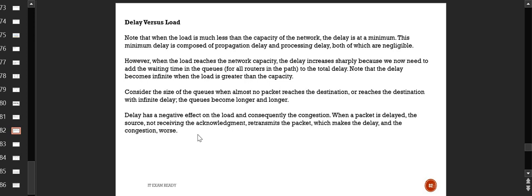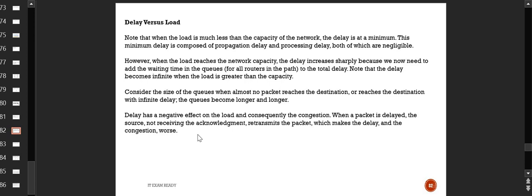And if the source doesn't receive the acknowledgement within a specified amount of time, then the source understands that either the packet is lost in the network or lost at the receiver side. So it needs to retransmit the packet, right? Which makes the delay even worse.